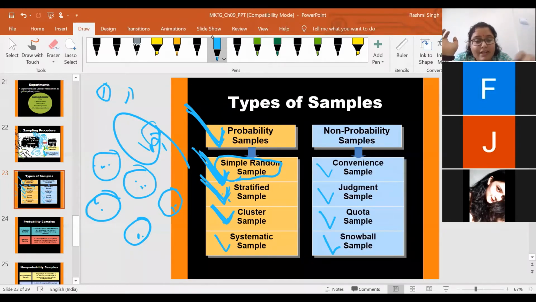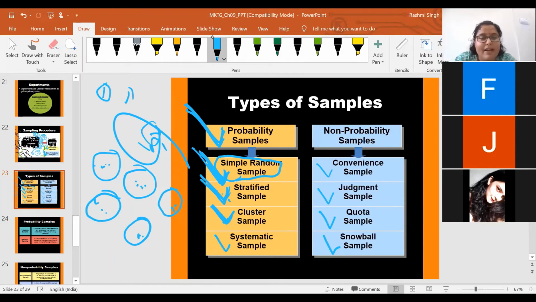Then in stratified sampling, you are supposed to choose the respondents from each stratum or from each group. But in cluster sampling, you will apply the simple random process to the clusters.